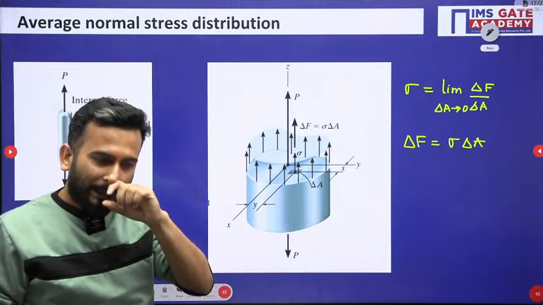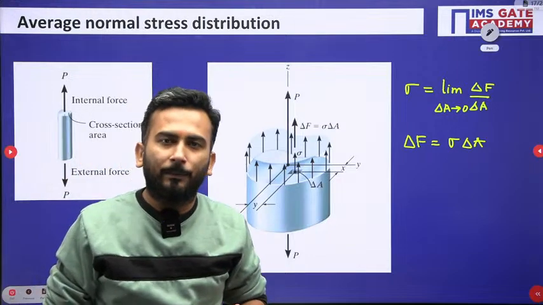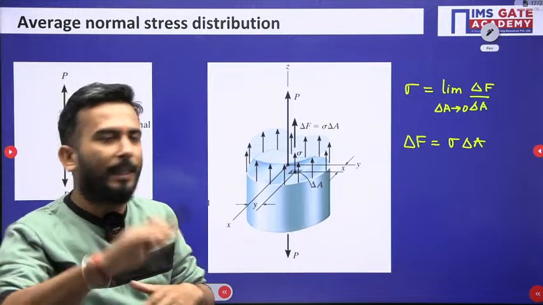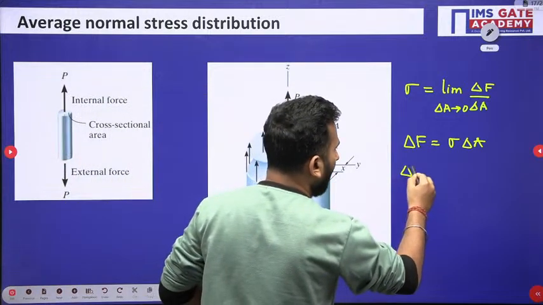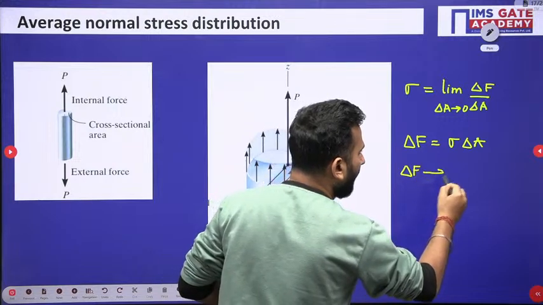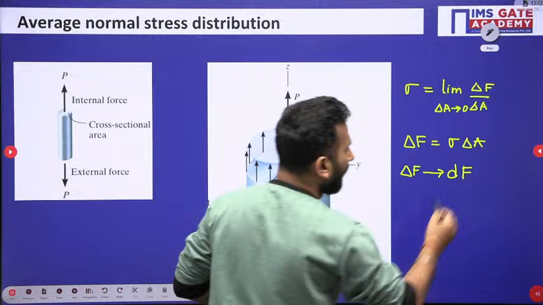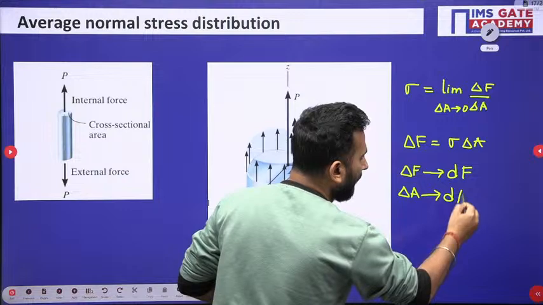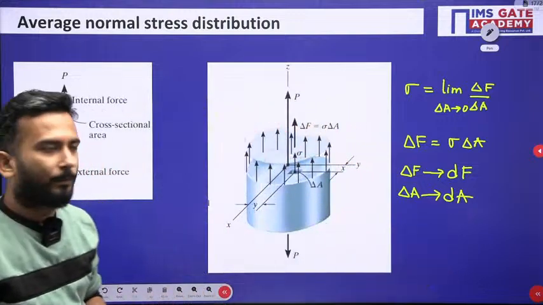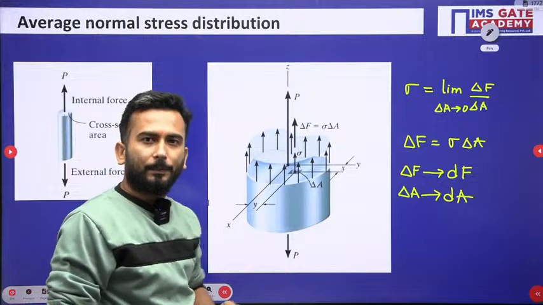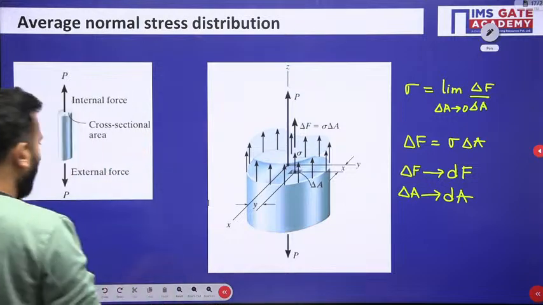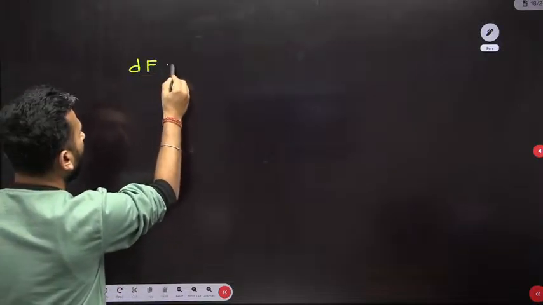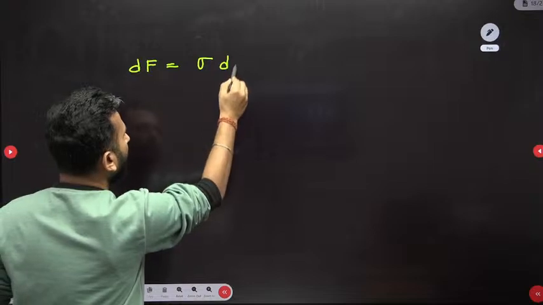Now see my dear friends, generally the body is continuous, the body is complete. So this del F I can very easily write as dF, and this del A I can very easily write as dA. Yes or no? So dF is equal to sigma dA.